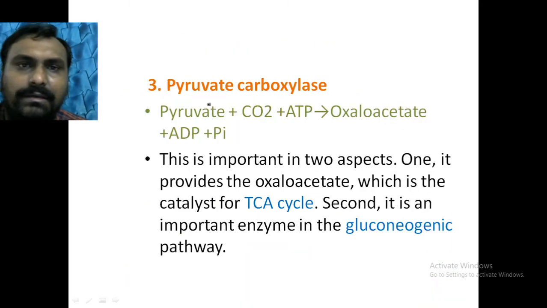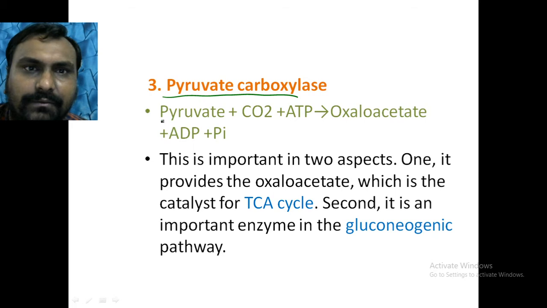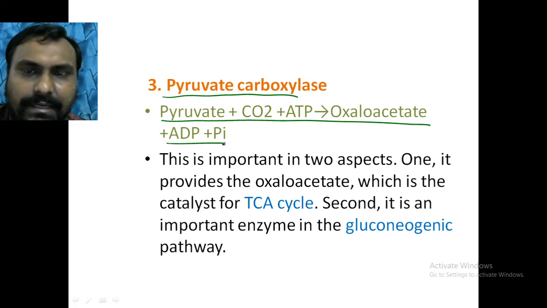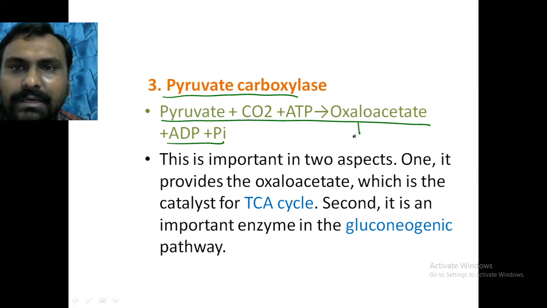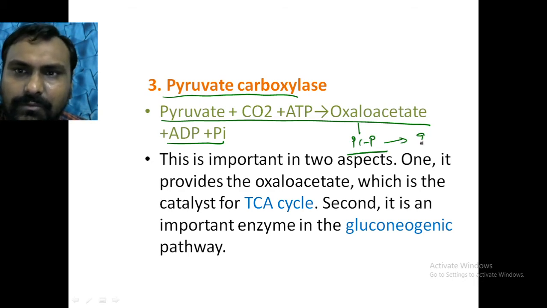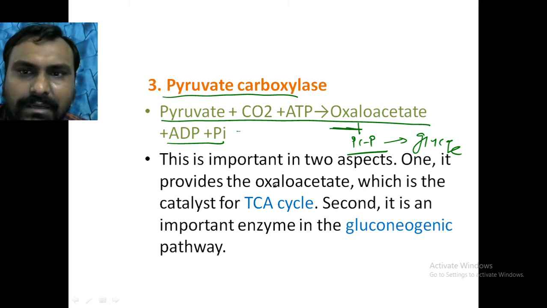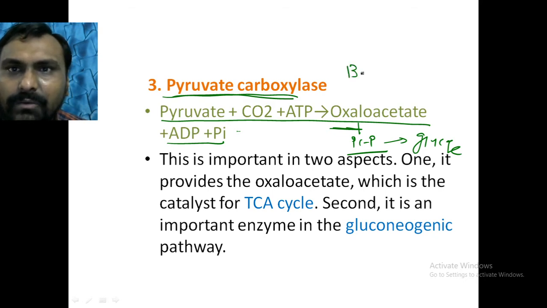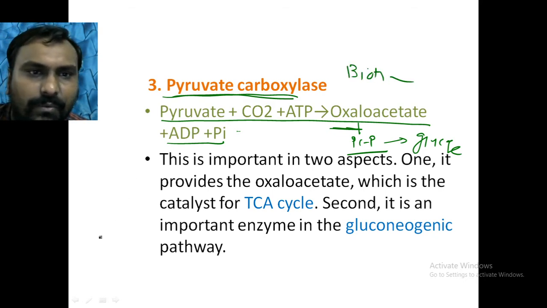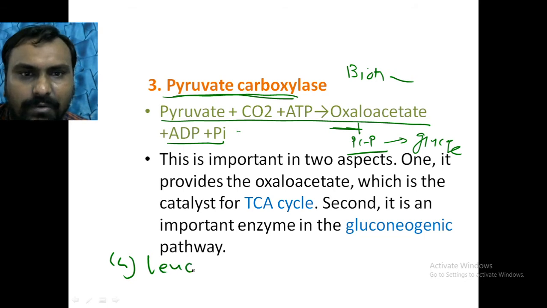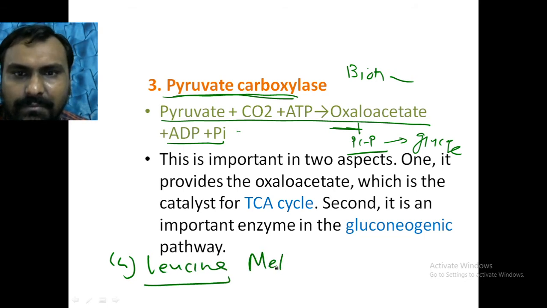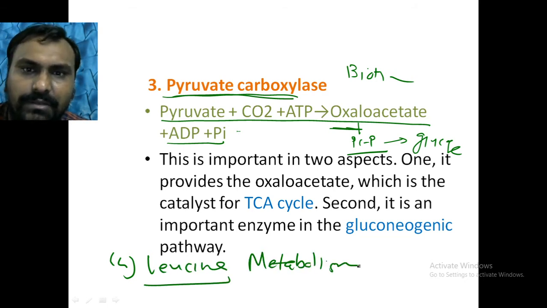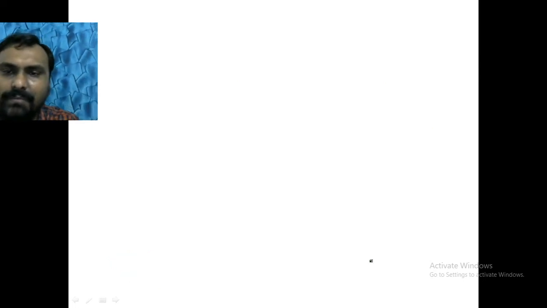Third, in gluconeogenesis, pyruvate is converted to oxaloacetate. This oxaloacetate is then converted to phosphoenolpyruvate, and the steps continue ultimately to form glucose. Pyruvate to oxaloacetate requires the pyruvate carboxylase enzyme, and the coenzyme is biotin. And fourth is in leucine metabolism, branched chain amino acid metabolism; biotin is required.